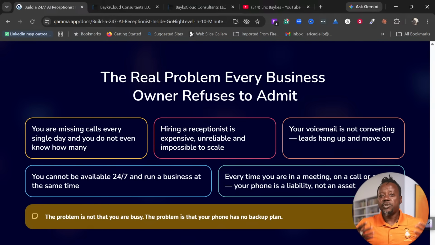So whilst you were sleeping, you as a dentist were sleeping, your agent was working, taking all these calls. That is something that a lot of businesses don't have right now, and they are losing business to their competition.